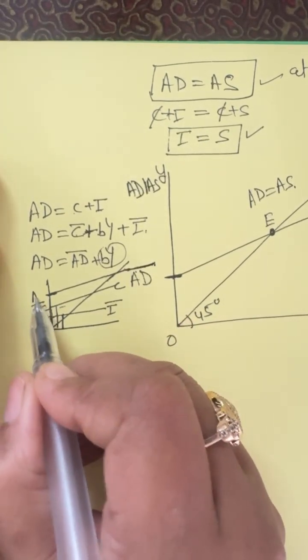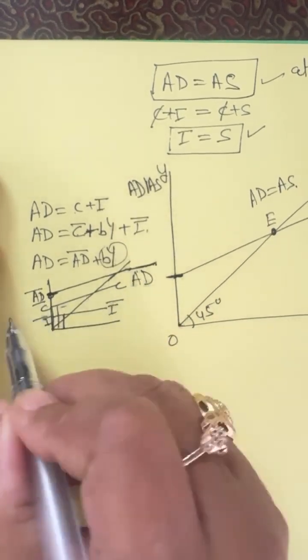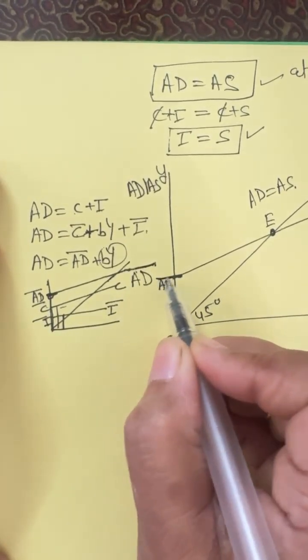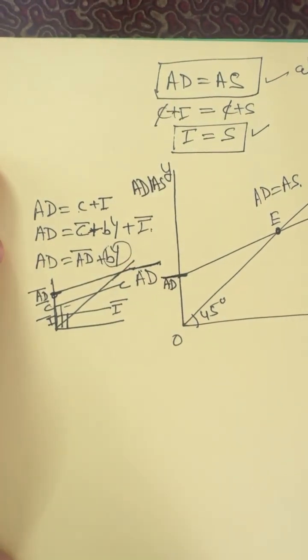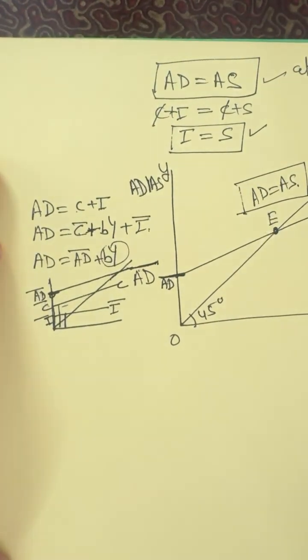And now this point is considered as AD bar. The point of intersection of this AD curve on the y-axis is AD bar. That's why we keep it as AD bar. Got it? So this is my equilibrium point with the help of the AD-AS approach.